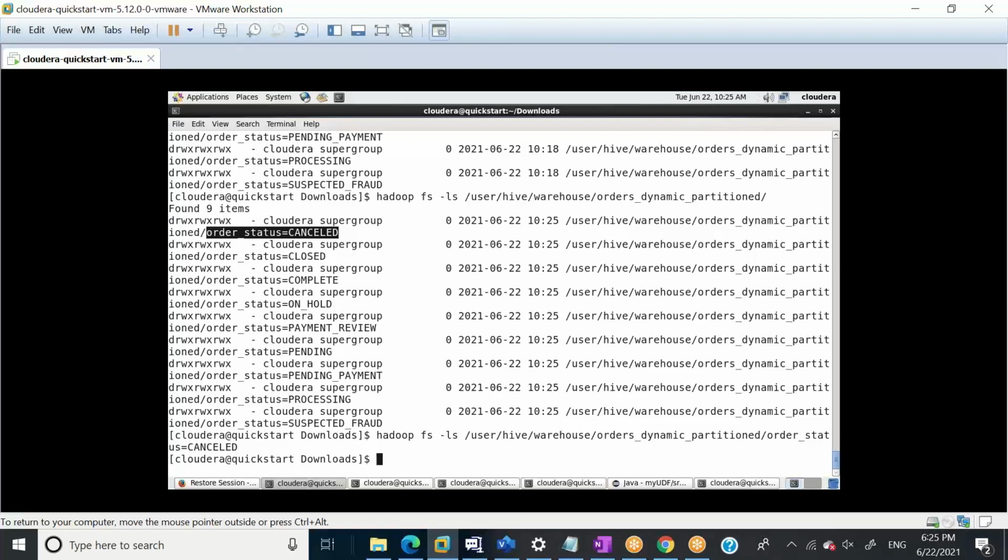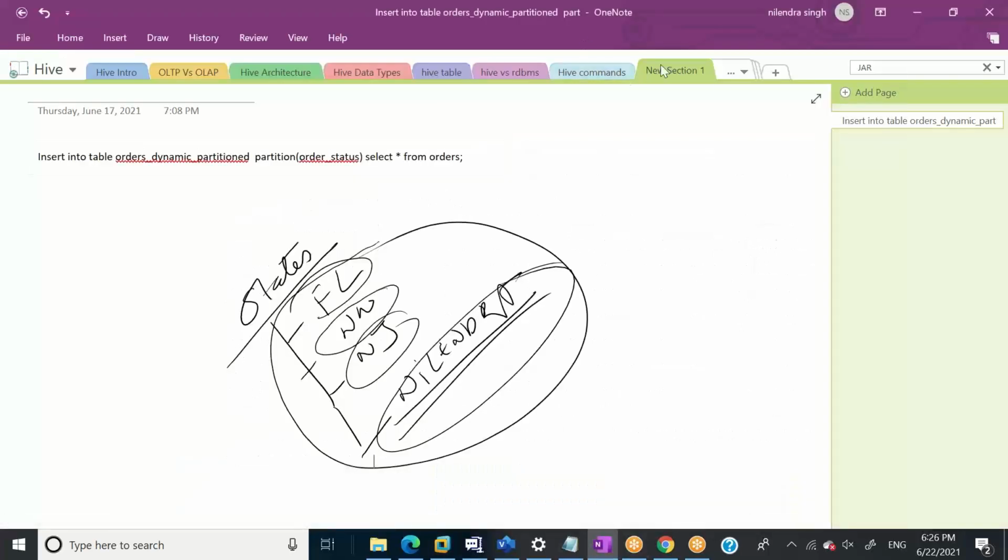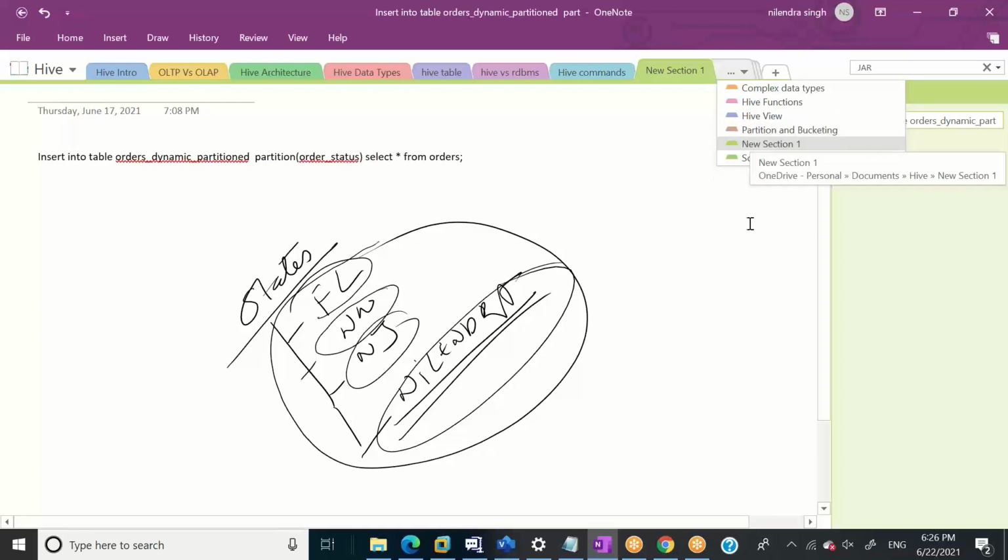So the data is not there. When I'm truncating the table, it is not deleting everything, right? The metadata is not deleted. So let's do one thing to prove this. One more thing, this is new for me as well. When we truncate a table, all the partitions become empty, but the metadata is not deleted. It means the partitions are not deleted, only the files inside the partitions are deleted.